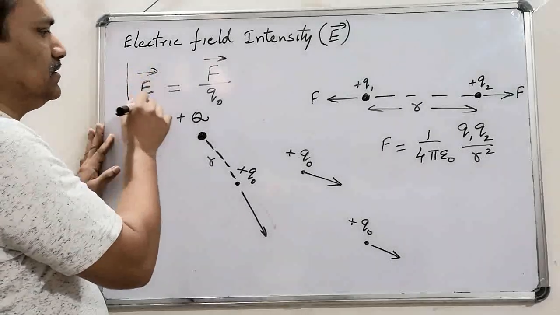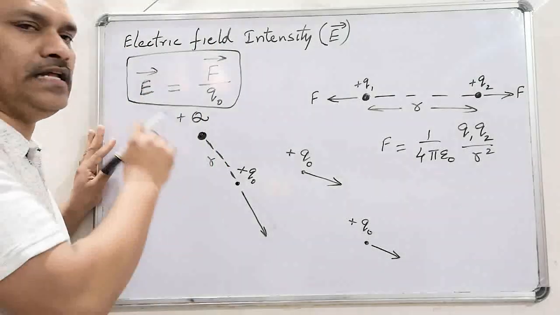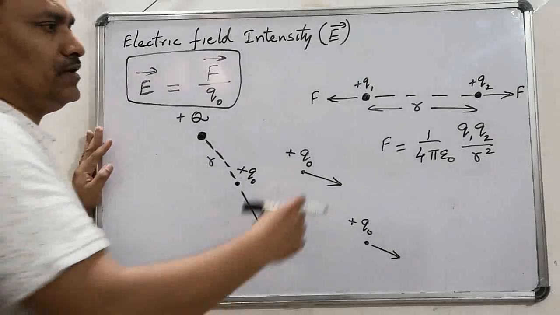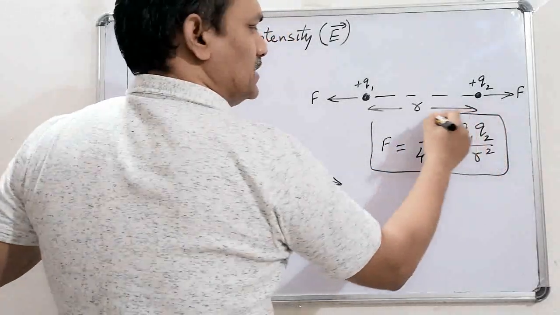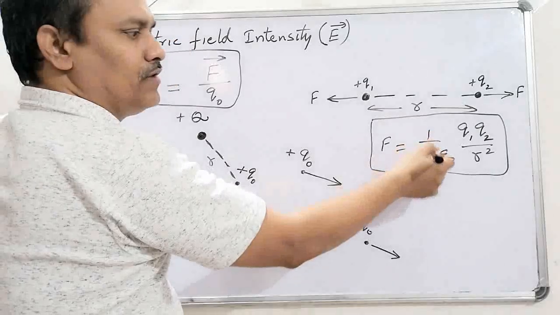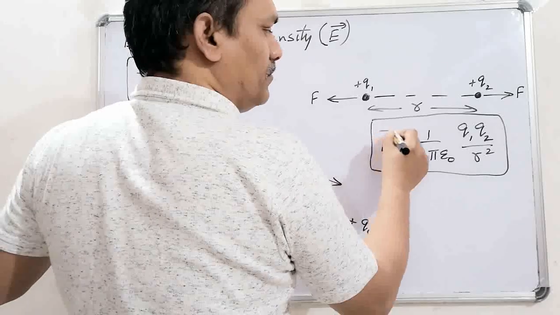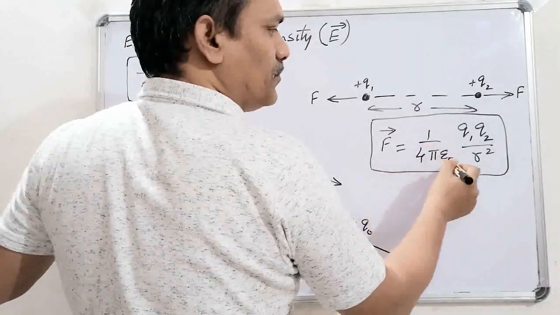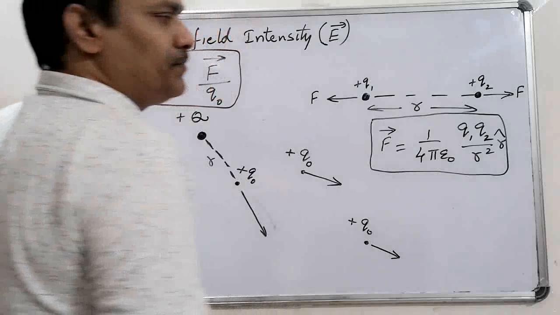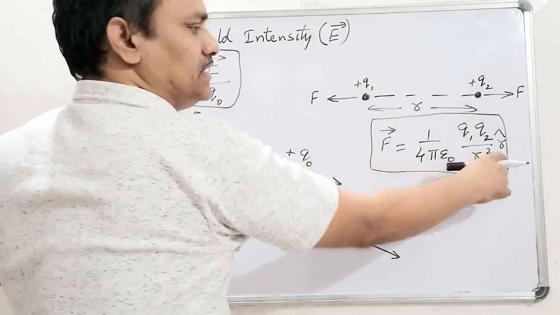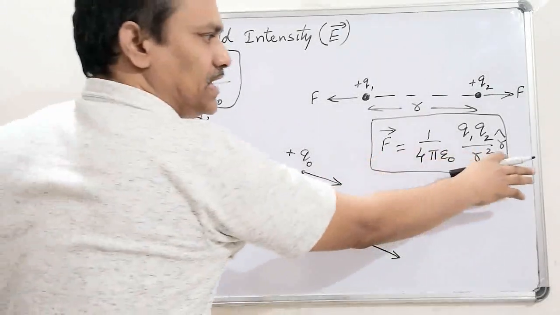So by using the basic concept of electric field intensity, we can derive its formula. We know the force between two charges is obtained by the formula F is equal to 1 by 4 pi epsilon naught Q1 Q2 by R square. If we need it in vector form, we can write F bar is equal to 1 by 4 pi epsilon naught Q1 Q2 by R square into R cap, where R cap is the unit vector which is in the direction of F bar, or F bar is in the direction of R cap.